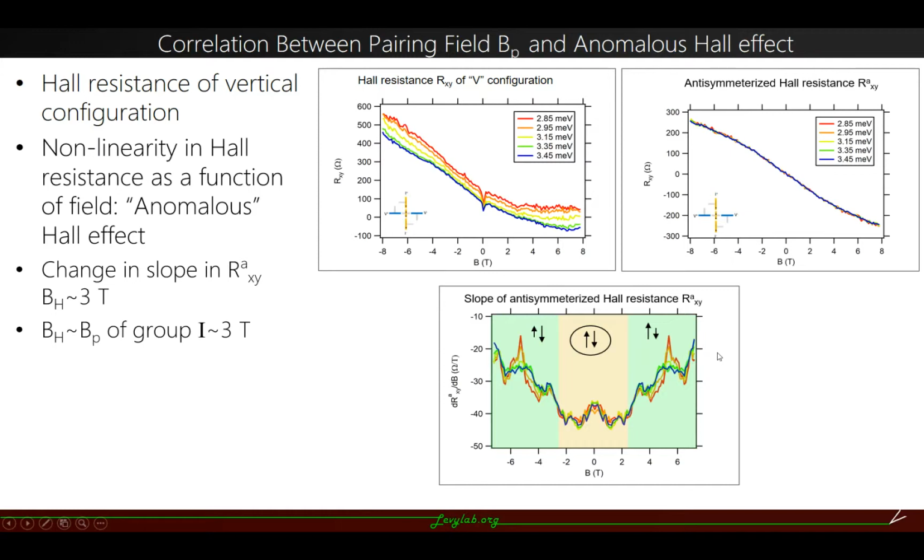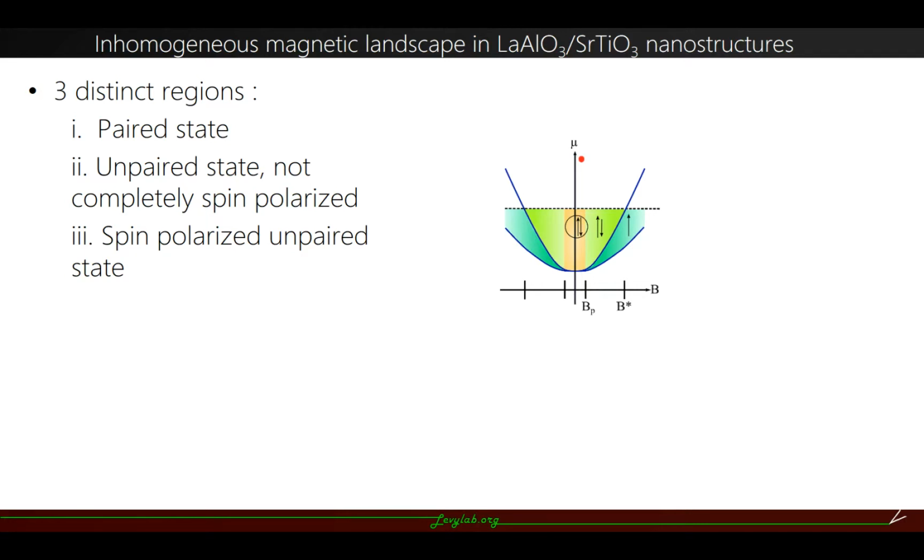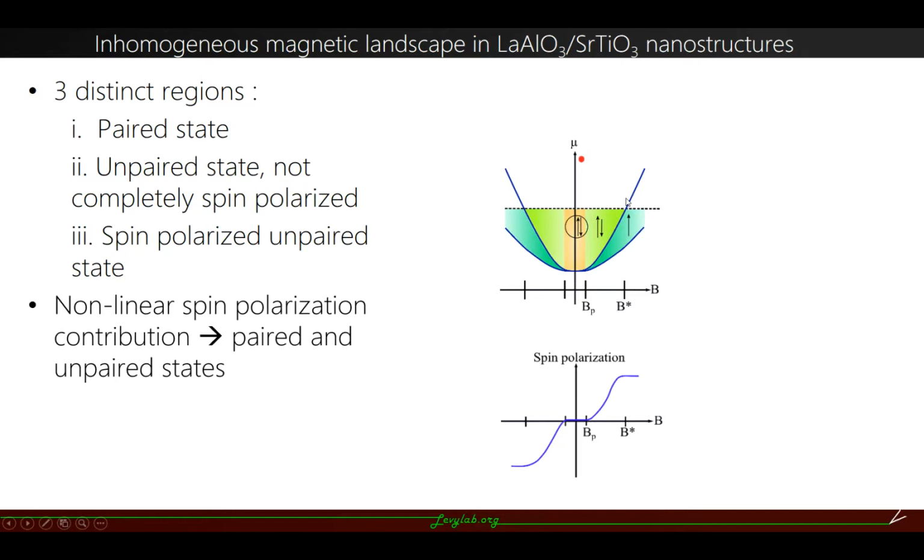So we wanted to understand why this would be related. The first thing we see is that the subband structure in these cases can be divided into 3 distinct regions. We have the paired state, we have the unpaired state which is not completely spin polarized, and we have the spin polarized unpaired state. Each state will have a distinct spin polarization. Because this is not a sharp transition from the paired to the spin polarized state, we have a nonlinear spin polarization as a function of the field, and this would add to the nonlinearity in the Hall measurements.